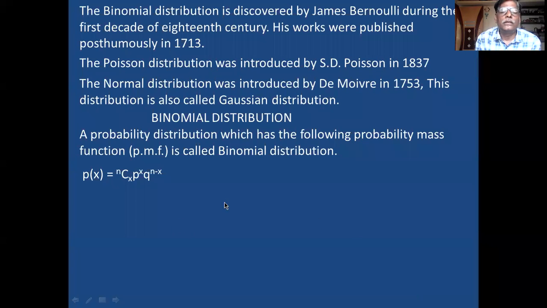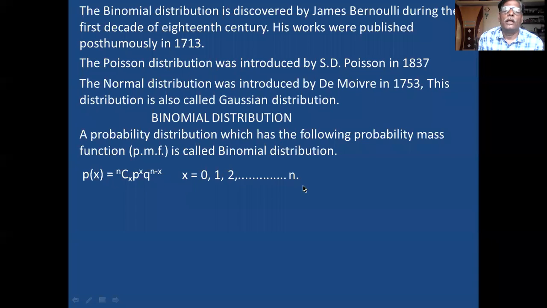Okay. In this probability mass function, x means required outcome, required one. The required result may be starting from 0 to n. N means all. 1, 2, 3, 4 up to n is the x value, your expected value.